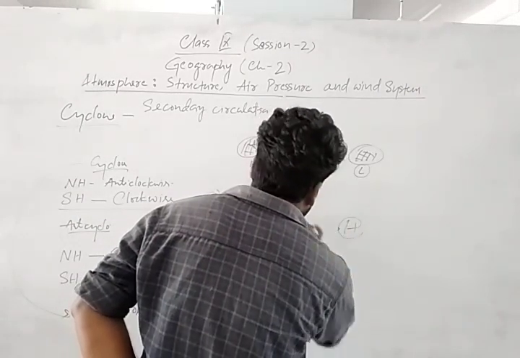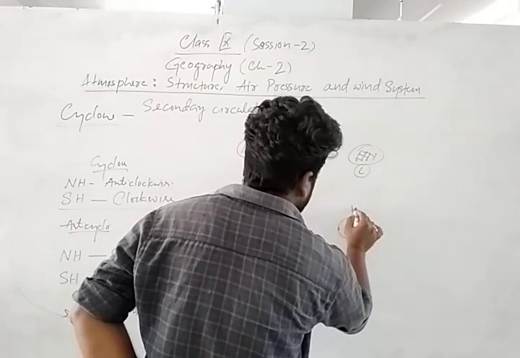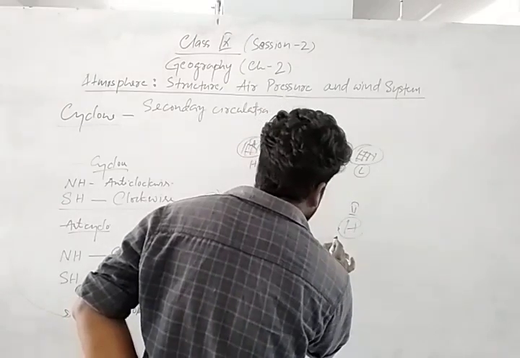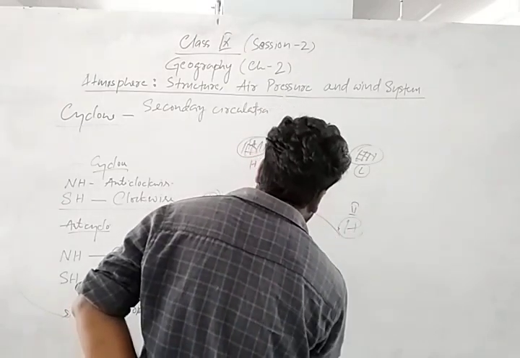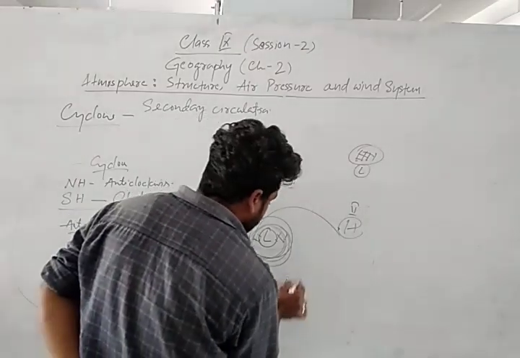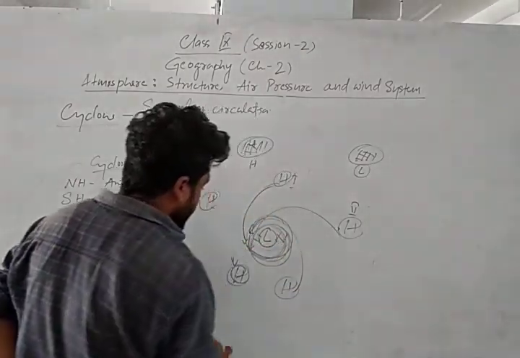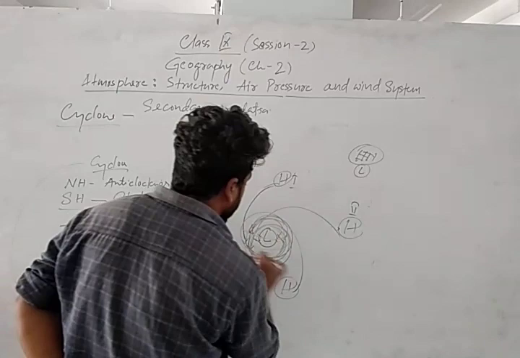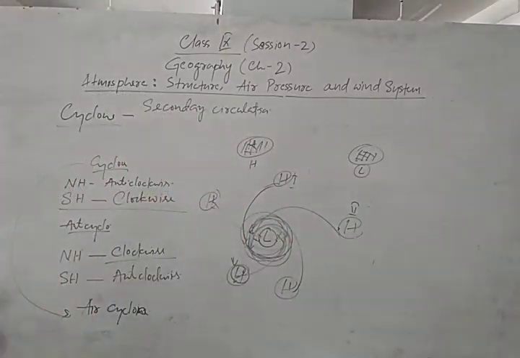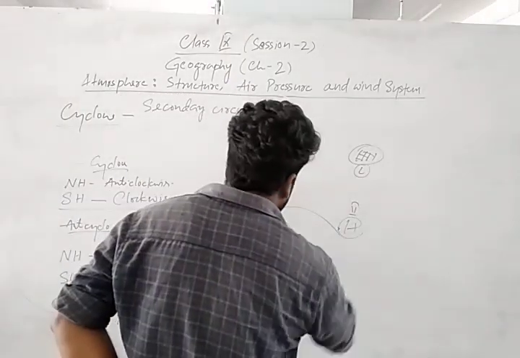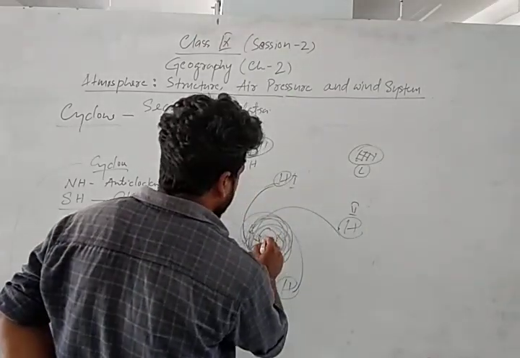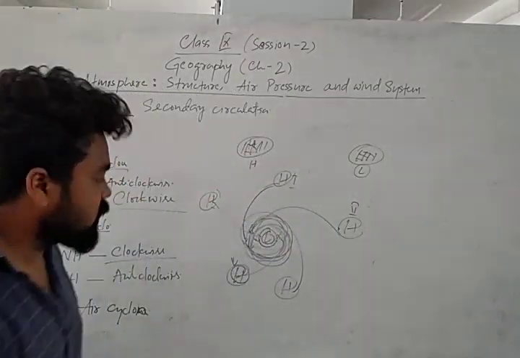Again from this zone, pressure zone number 1, and this is zone number 2. From this zone, again the wind will come and take the cyclic path. Again from this zone, wind will come and take the cyclic path. So the condition will continue like this. From every side, wind will enter the low pressure zone and move in the cyclic path. So that is called a cyclone.